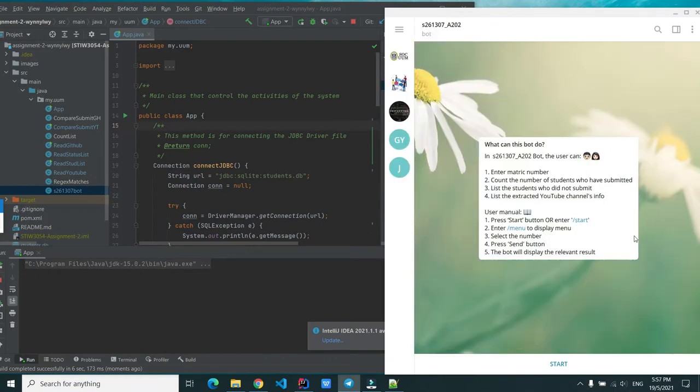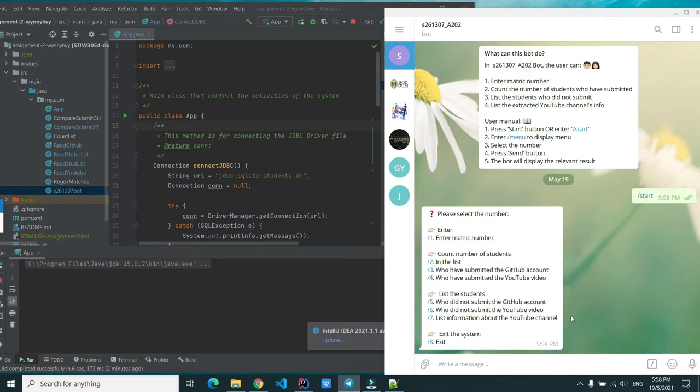And here it is. In this Telegram bot, the user can enter the metric number to find the students' info, count the number of students who have submitted, list the students who did not submit, and also list the extracted YouTube channels info. For the user manual, the user is required to press the Start button or enter /start to start the system. Secondly, the user can enter /menu to display the menu. Later on, the user can select the number, press the Send button, and the bot will display the relevant result on the screen.